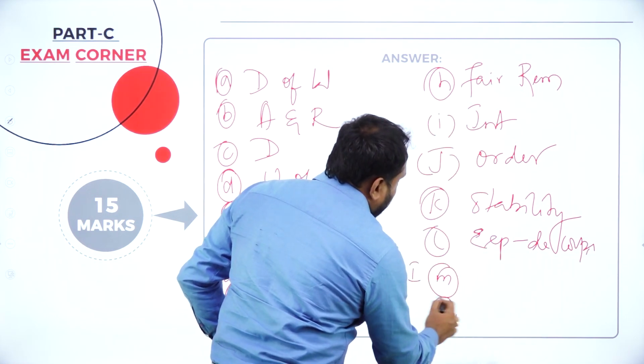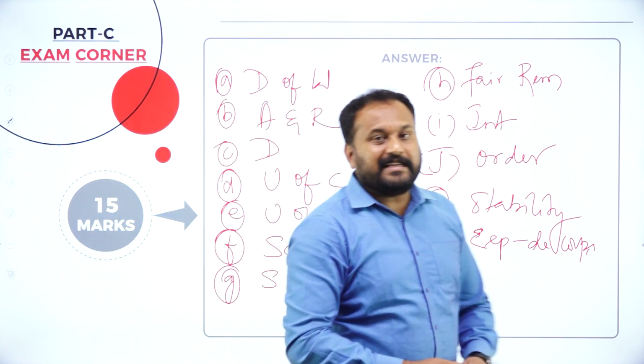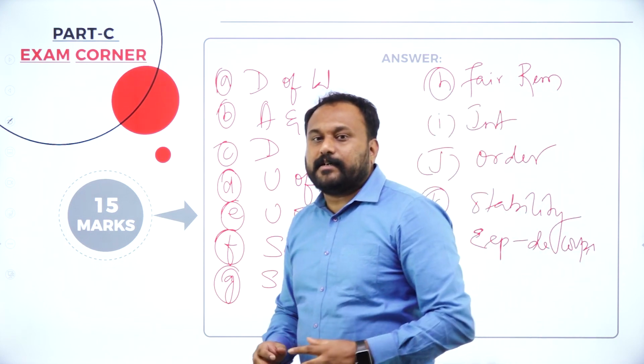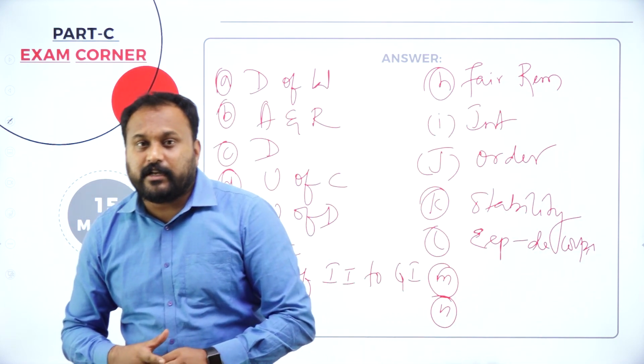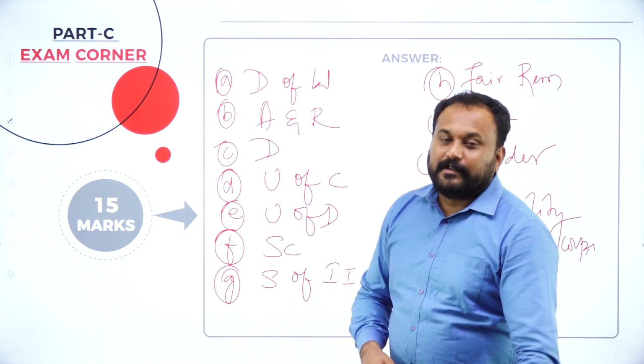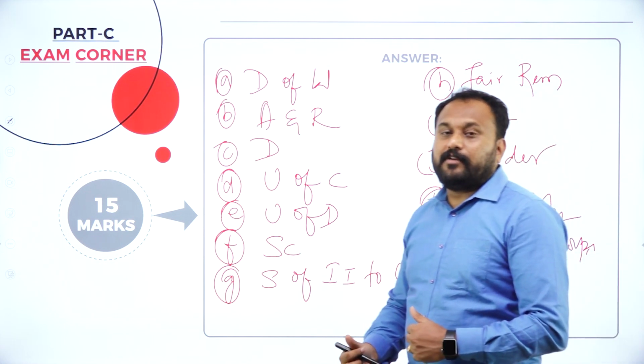M and N. Now when we go with this, please understand, you will miss some or other points here. All the 14, you won't be able to write. But I'll tell you the simple thing about how to remember all 14 principles.